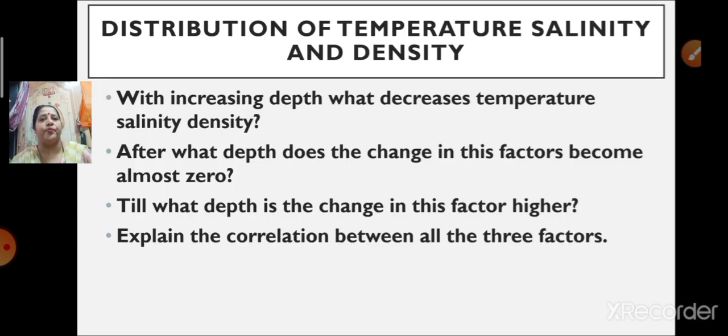Next question. After what depth does the change in these factors become almost zero?